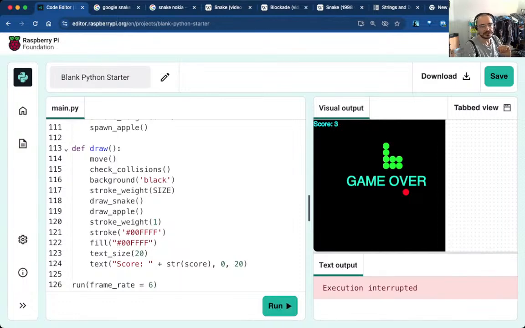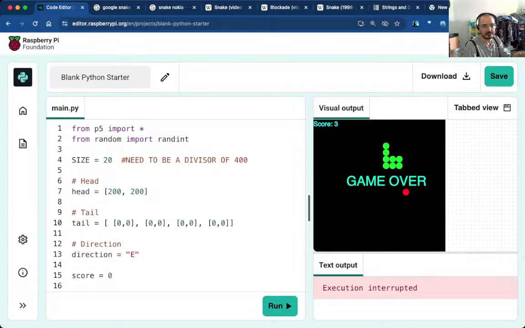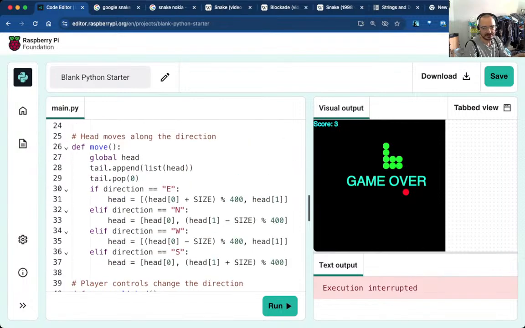So, in order to make it harder, now I've got a game over. Instead of doing this thing here, I'm just going to keep the brackets, but I'm going to Command D this and backspace it. Boom, it's gone.